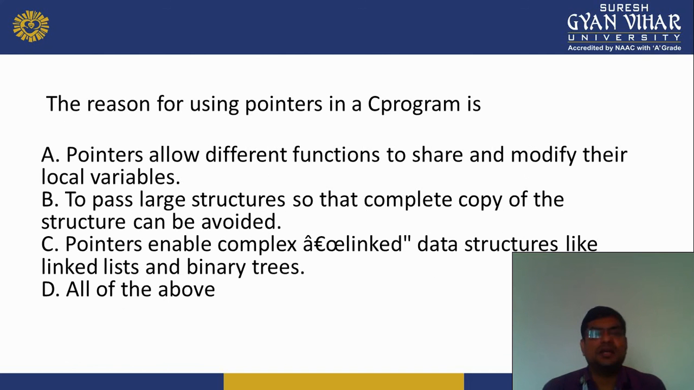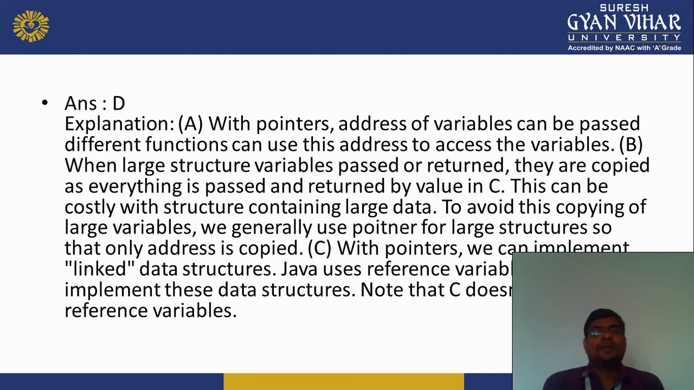Next, the reason for using pointers in a C program is: pointers allow different functions to share and modify their local variables; to pass large structures so that a complete copy of the structure can be avoided; third, pointers enable complex linked data structures like linked lists and binary trees; and last, all of the above. What is the answer? The answer is D. With pointers, the address of a variable can be passed, and different functions can use the address to access the variable.